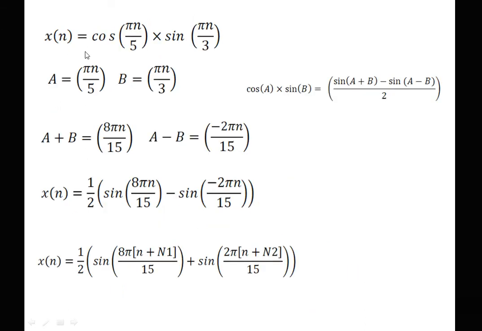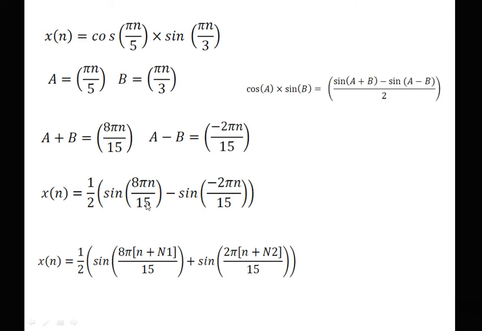Next, x[n] is equal to cos(πn/5) times sin(πn/3). Again the signal is multiplied here, so we can't check the periodicity. We need to expand using the trigonometric formula: cos A sin B is equal to (sin(A+B) − sin(A−B)) by 2. Now A is πn/5 and B is πn/3. We first calculate A+B and A−B. After that we will put those values into our basic formula for the given problem.